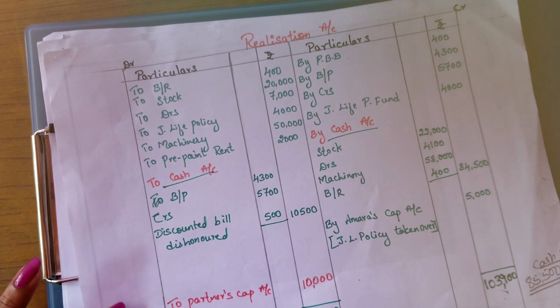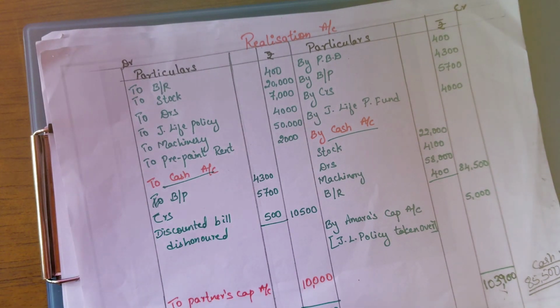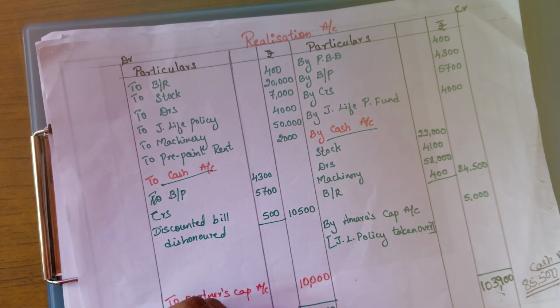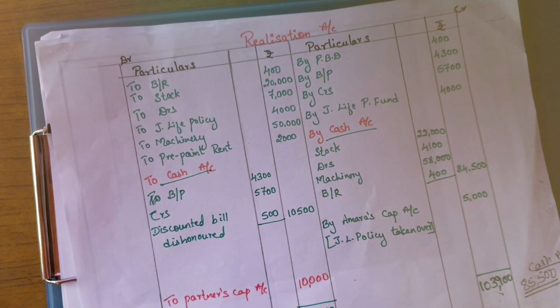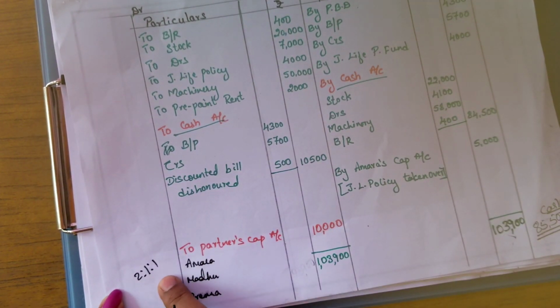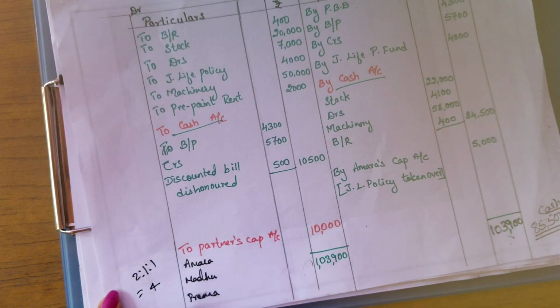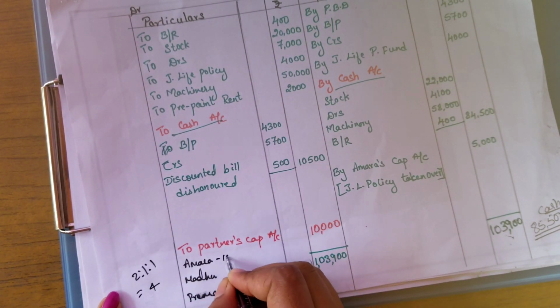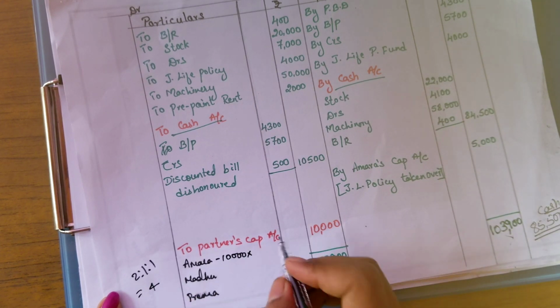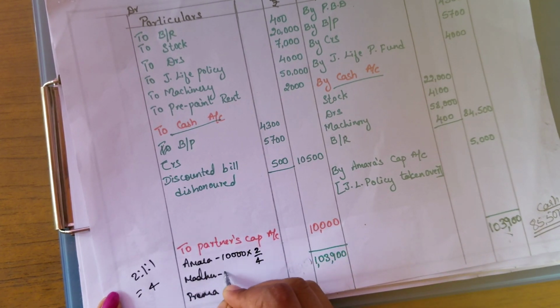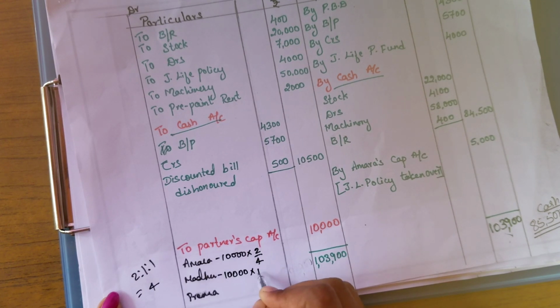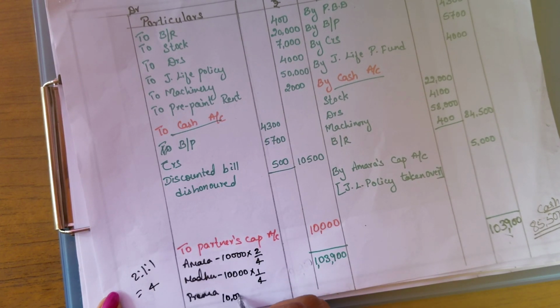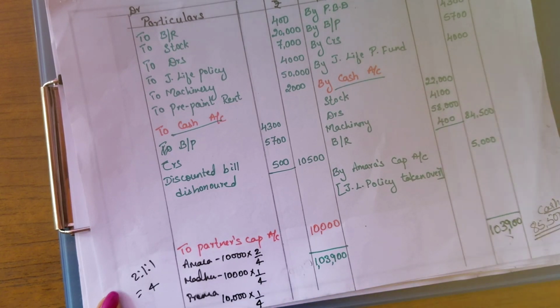Now we need to share this 10,000 to the partners. Who are the partners here? Amara, Madhu and Prema. And the ratio is 2:1:1. If you add all these three, you will get total as 4. So this 10,000 into 2/4 is Amara's share. Madhu is getting 10,000 into 1/4 and Prema again 10,000 into 1/4.